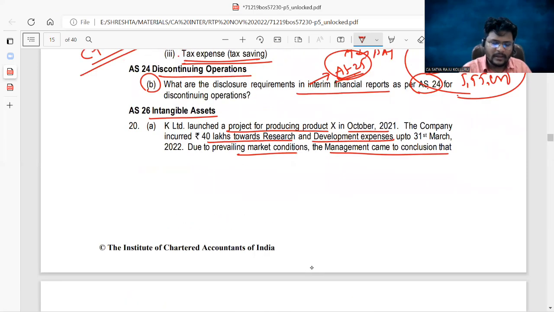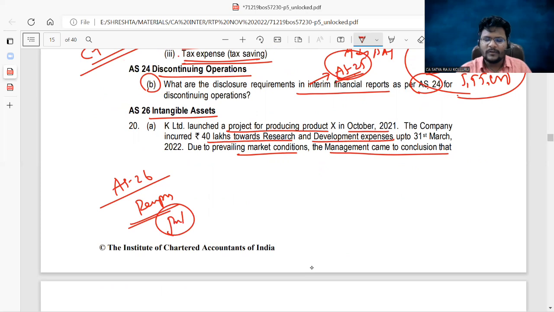We know only one thing. As per AS26, the entire research phase expenses are straight away transferred to P&L. The reason is no product was established at that point of time. If there is no product, no future economic benefits, straight away you can charge it to P&L. Sir, what about development phase expenses? In the development phase expenses, if the product is successful, then you can capitalize.